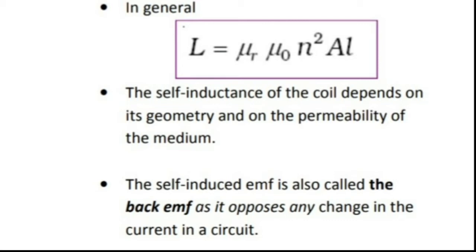And the self-induced EMF is also known as the back EMF. Why is it called back EMF? Because it opposes any change in the current in the circuit. As I told earlier, if the current in the coil is increasing, this induced EMF decreases that current, and if the current is decreasing, the induced EMF increases the current. So since it opposes any change in the current through the coil, that induced EMF is called back EMF.